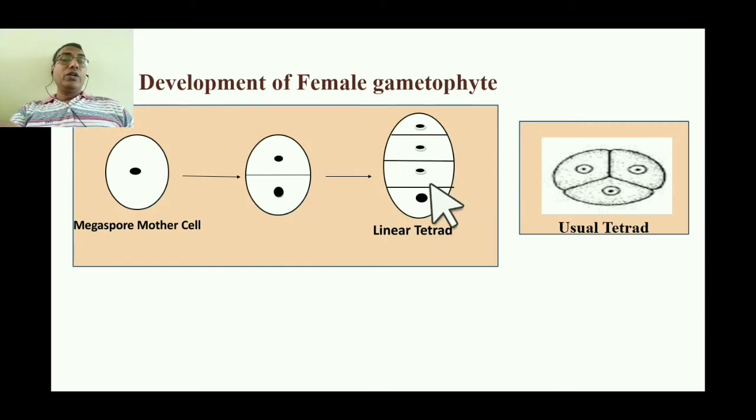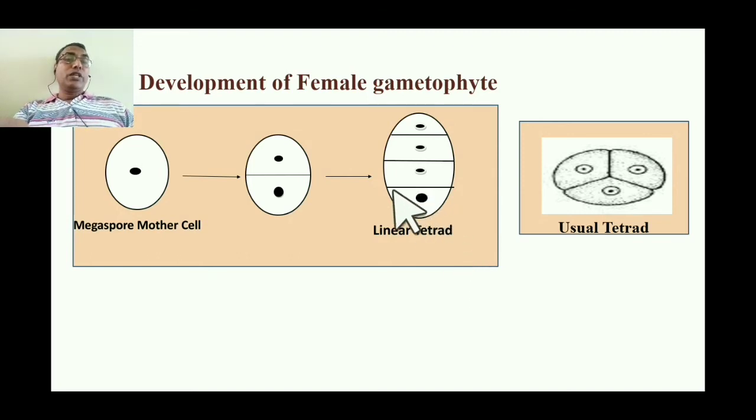Now there is a specificity in different species of angiosperms as to which among the four cells in this linear tetrad will turn into the next stage, that is the megaspore.